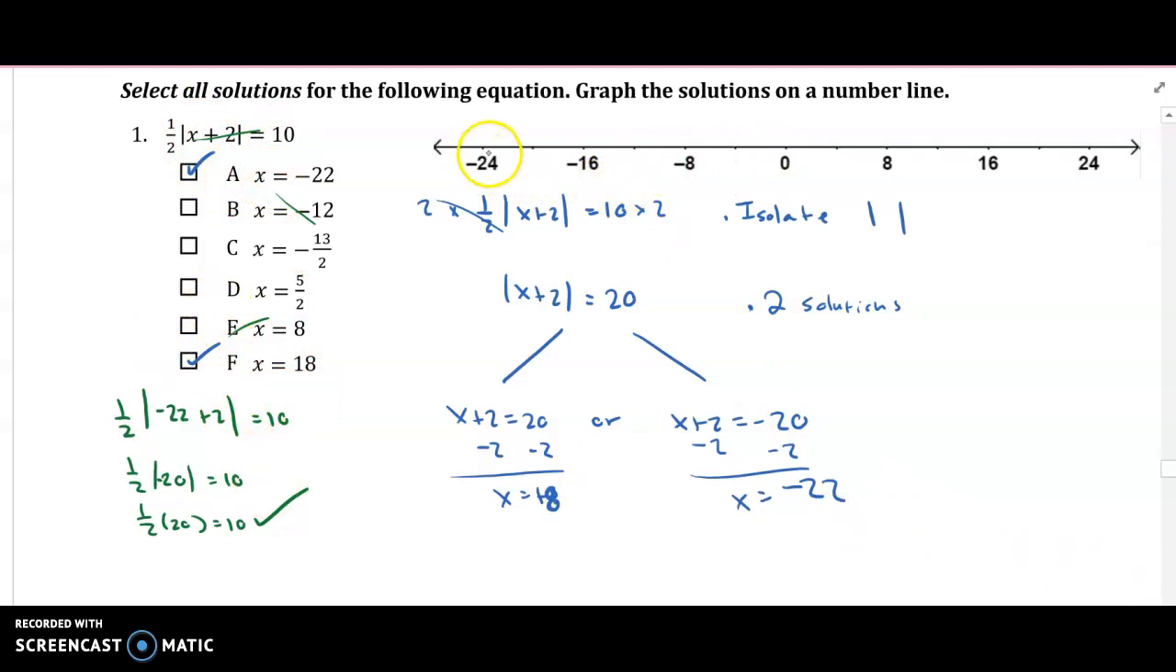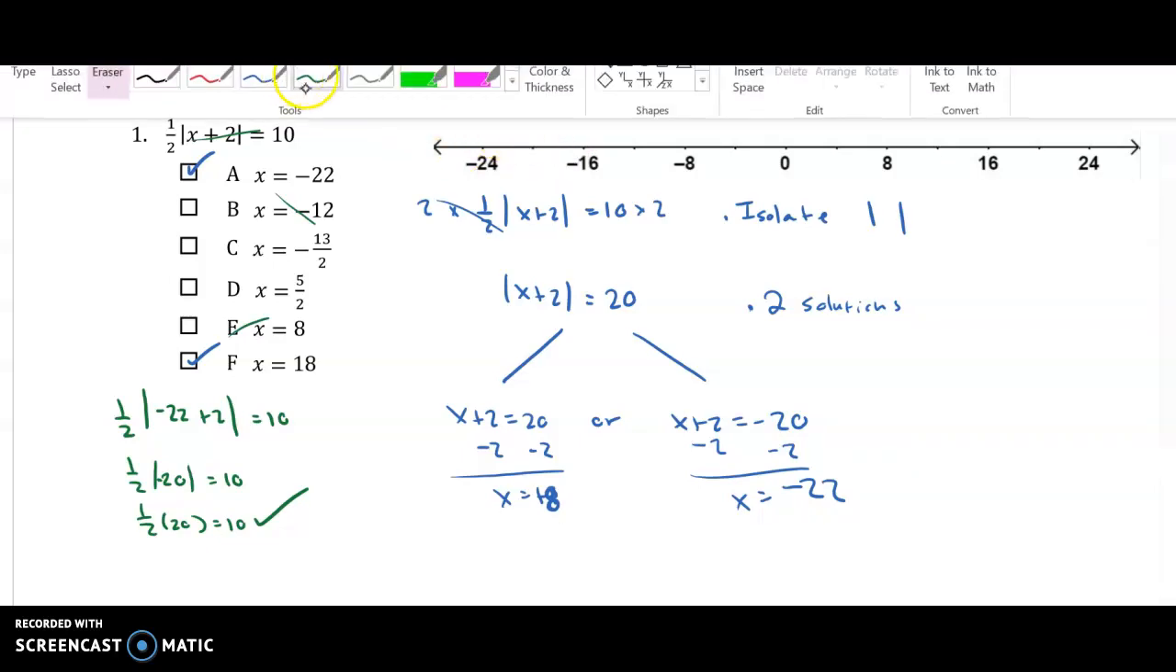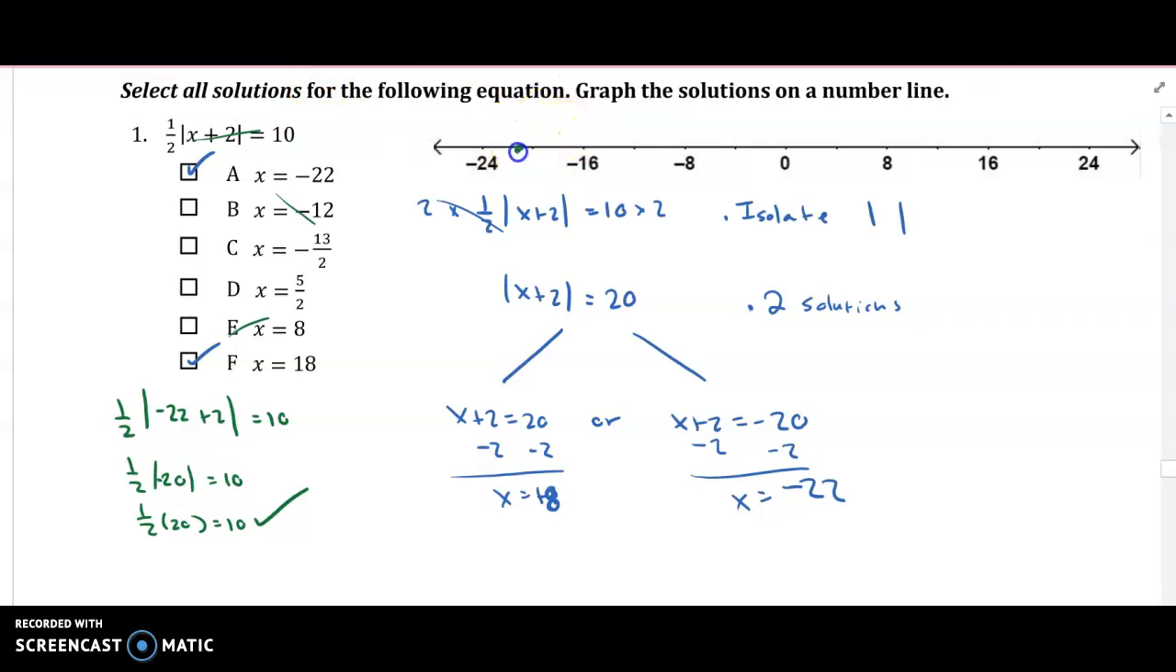Okay, so negative 22, what does it go by? 4, 8, 12, 16, 20. So negative 18 is like here. No, I don't need negative 18. Sorry, guys. I need negative 22, and positive 18. There we go. Those are our two solutions.